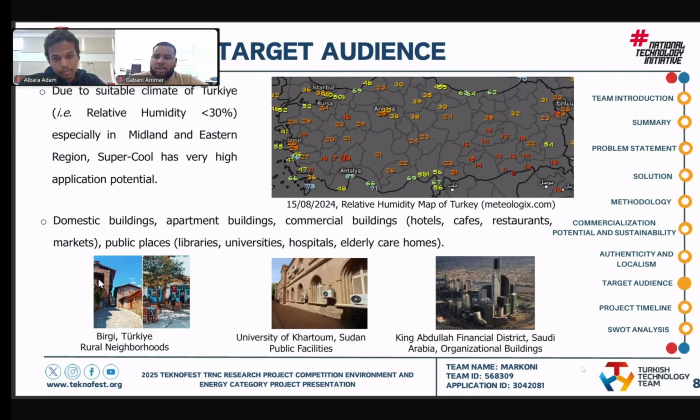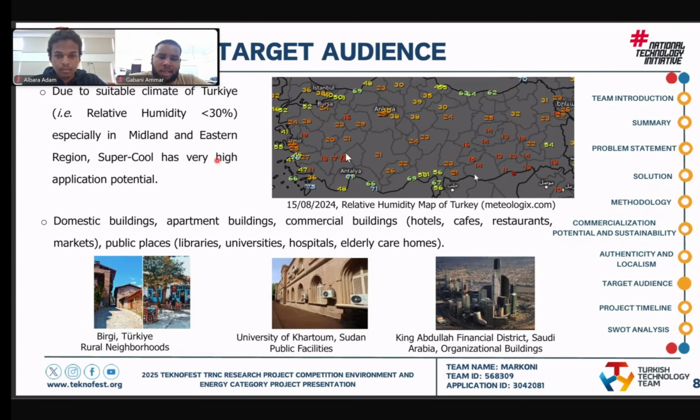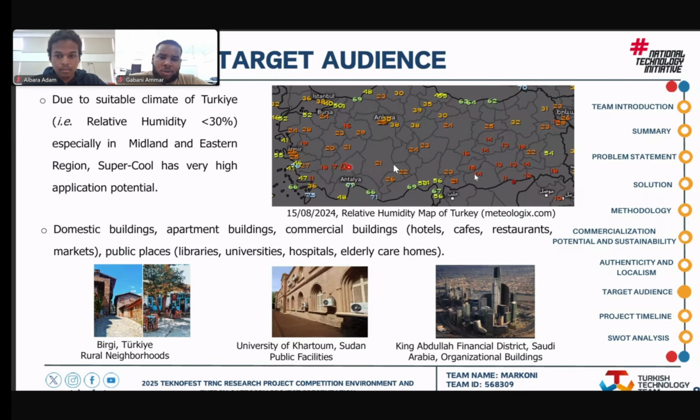Our target audience is the Midland and Eastern regions in Turkey. As you can see here, each number shows the relative humidity in the region, and as the color gets more red, it shows a low humidity, and as the number goes more towards green, it shows a high rate of humidity. And as you can see on the map, most of the regions are more red colored than green, which shows that the environment and conditions are very suitable to our device. Domestic buildings, apartment buildings, and commercial buildings all in Turkey need this Supercool device.